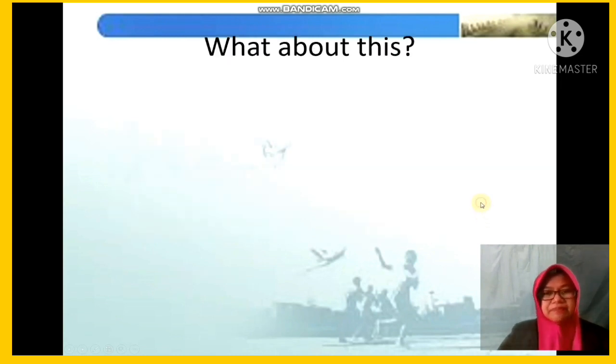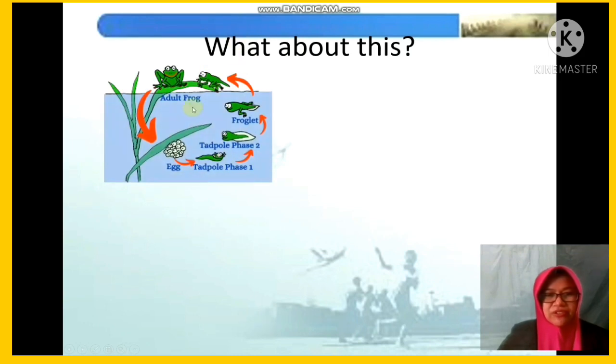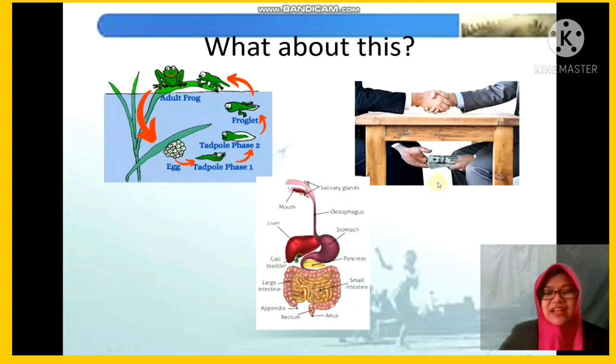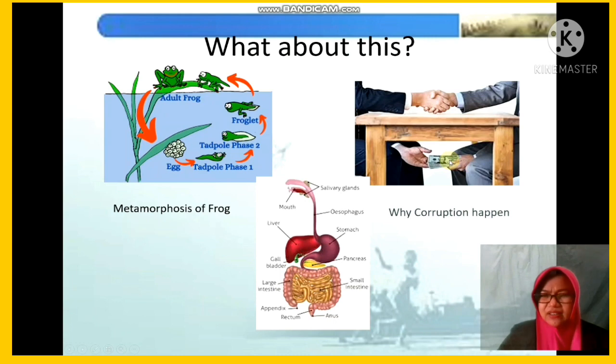What about this? Look at the picture. For the science students, I'm sure you know about it. Second, it is a social phenomenon. And the third, it is a natural science phenomenon. The first, good, this is the metamorphosis of rock. And then the second, why corruption happens. And the third, the human digestive system.